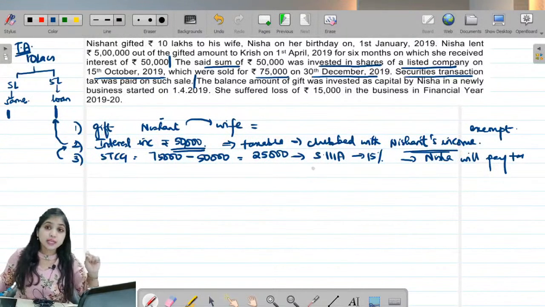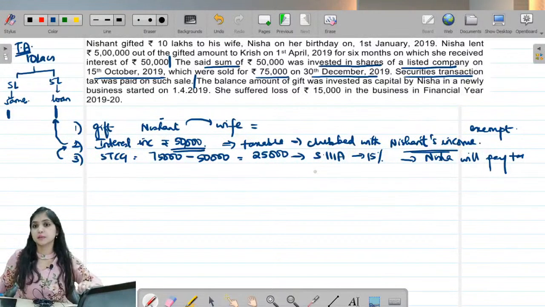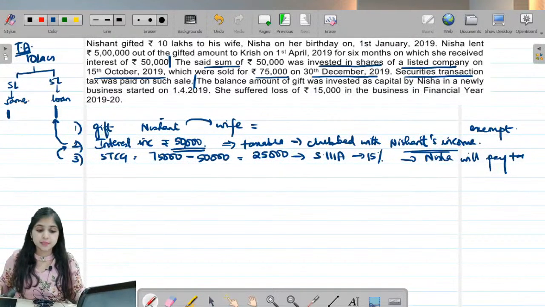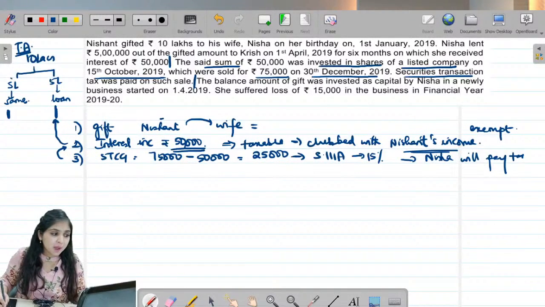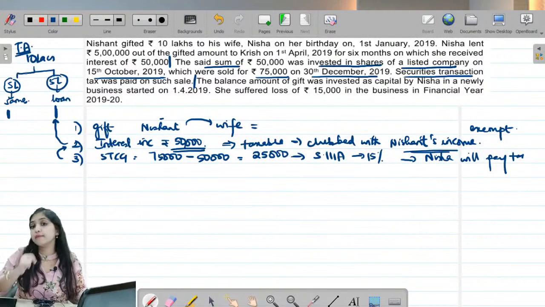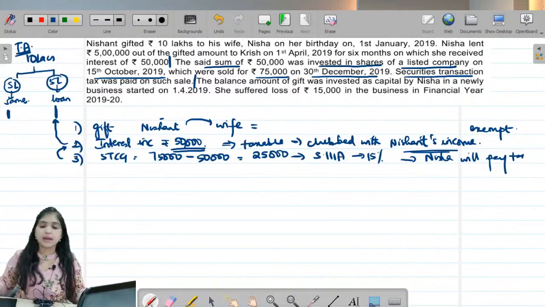Why? This is not income from transferred asset. That will not be clubbed. Did we understand this, guys? Any income I get from this 5 lakh, that alone I will club. Any other income I will not club. All clear?